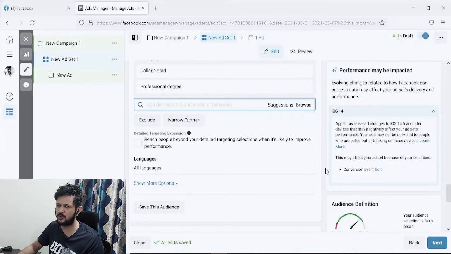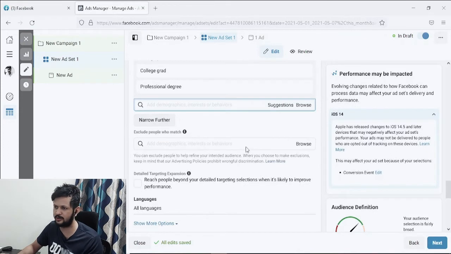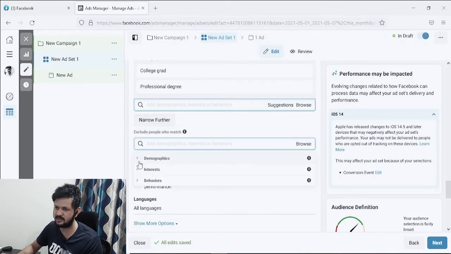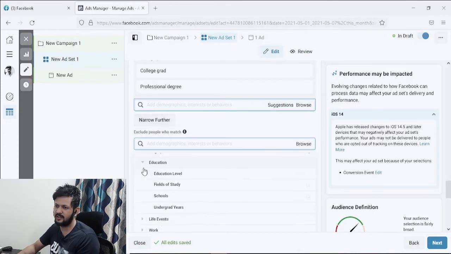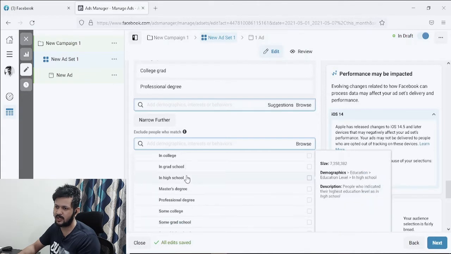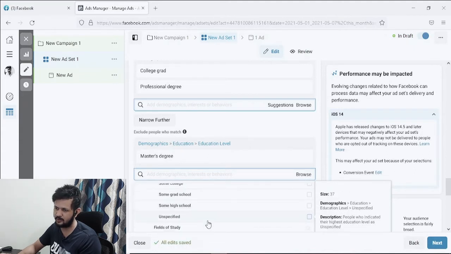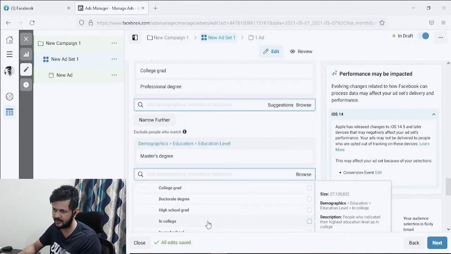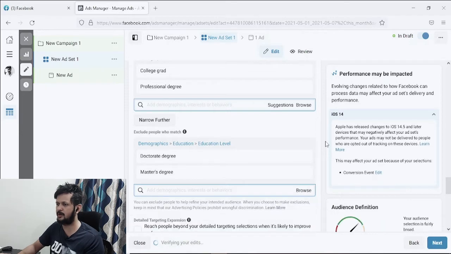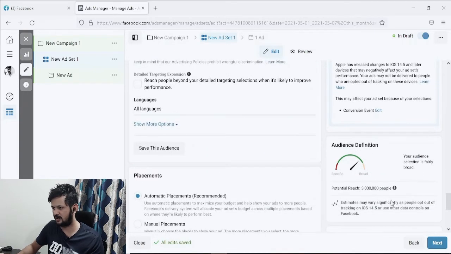We can also exclude people who already have masters, because obviously they are not going to do their master's degree. So demographic, education level, and let's exclude masters. And you can also exclude doctorate degree, so you can exclude those people. If you see, it is almost the same, 3 million people.